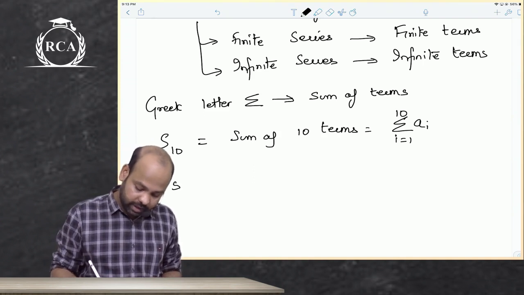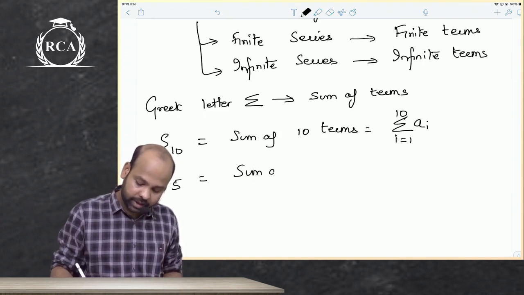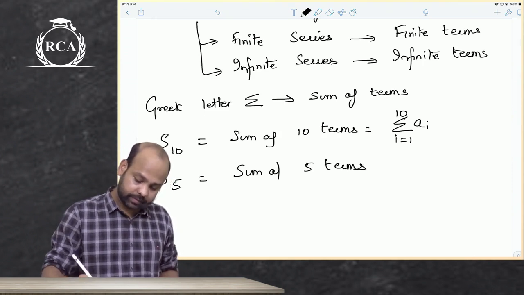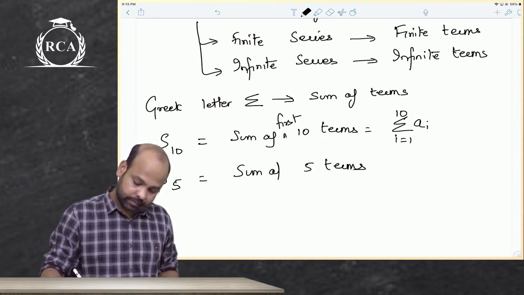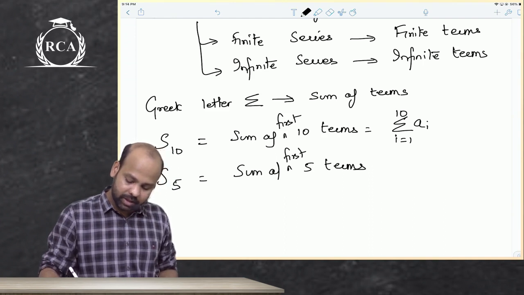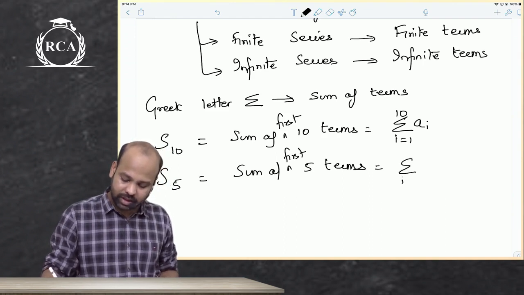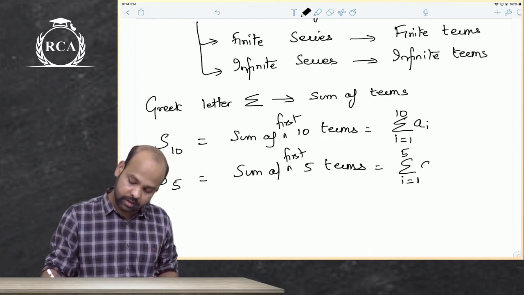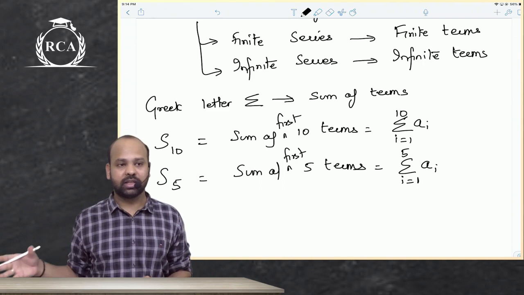Or if I write S5, it means sum of 5 terms. Sum of first 5 terms as such, guys. You don't have to remember these symbols, it is not that. I equals 1 to 5, from first term till fifth term.